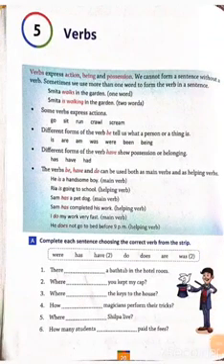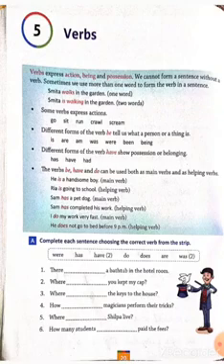This is English class, and today we are going to start chapter 5 in English grammar. Chapter 5 is verbs. Verbs express action, being, and possession. We cannot form a sentence without a verb. Sometimes we use more than one word to form the verb in a sentence.